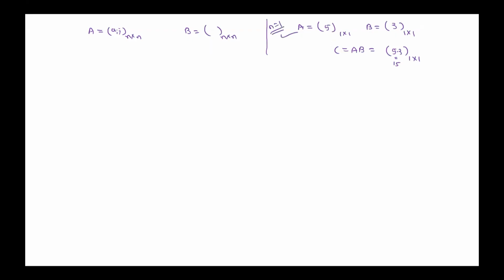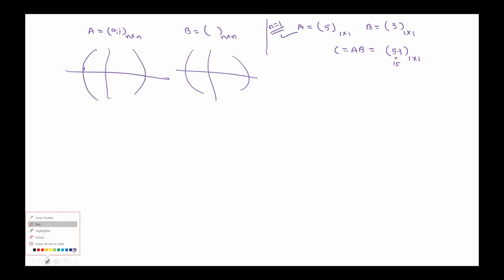Otherwise, we divide the A matrix into 4 equal parts. Whatever elements are there in B, this also we divide into 4 equal size parts.